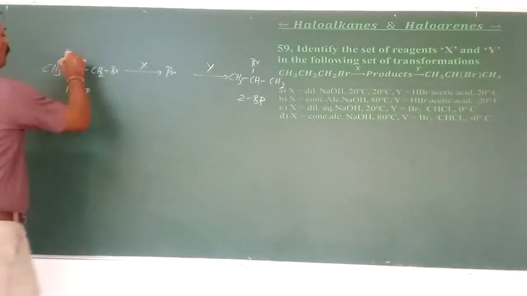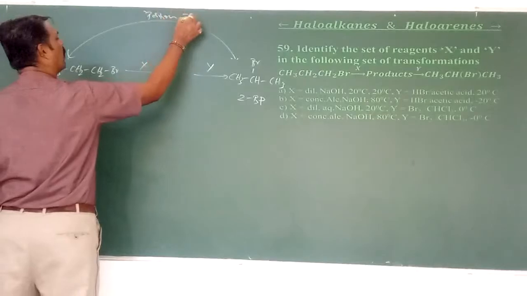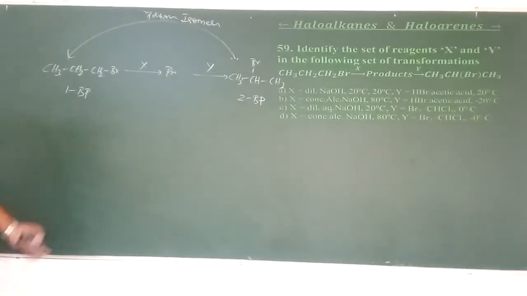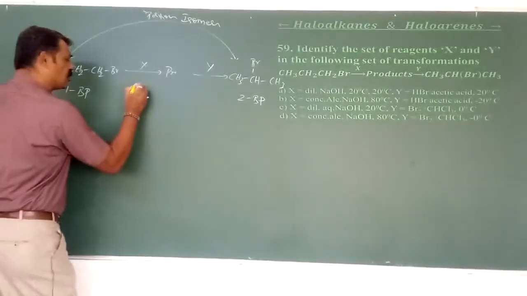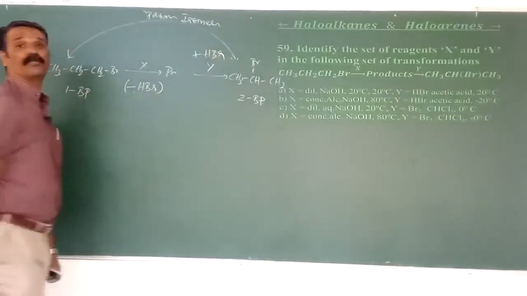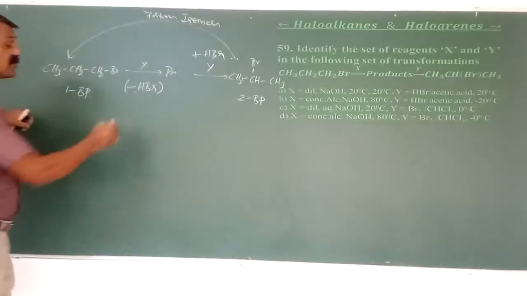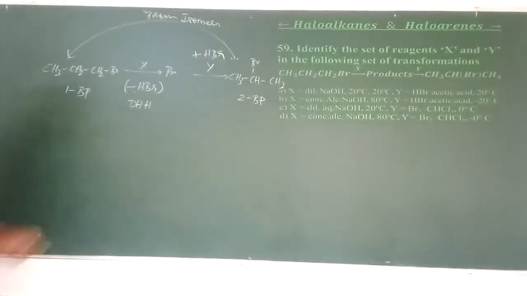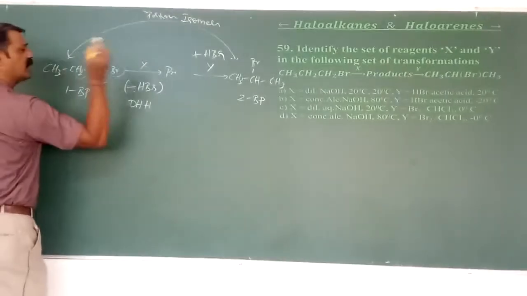Indirectly. Can I say that first, these two are isomers? Preferably they are position isomers. We have to maintain the same formula; we just remove HBr and add HBr. That's the complete idea. What happens when it undergoes removal of HBr? It is called DHH. What is DHH? Dehydrohalogenation, meaning removal of bromide first and, from the adjacent carbon atom, removal of hydrogen.